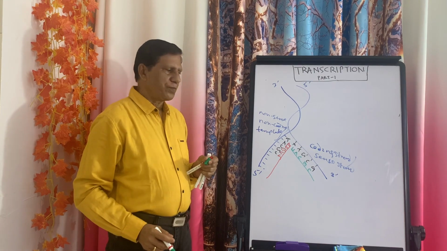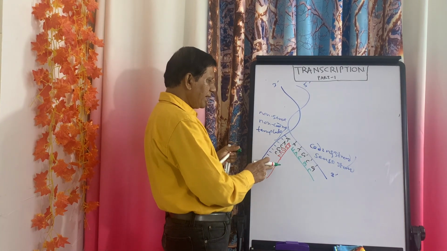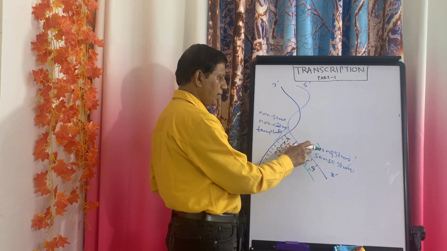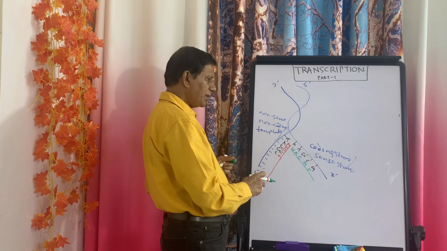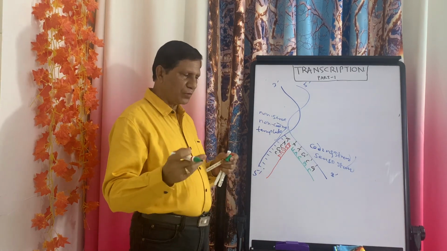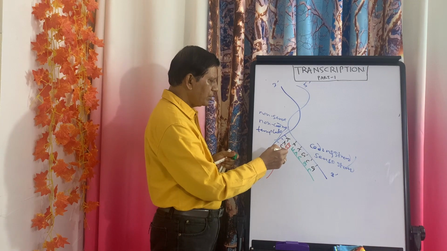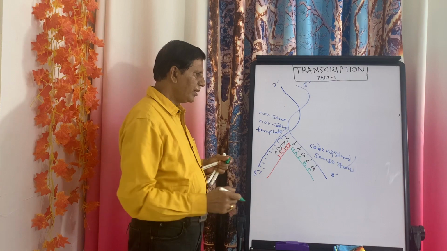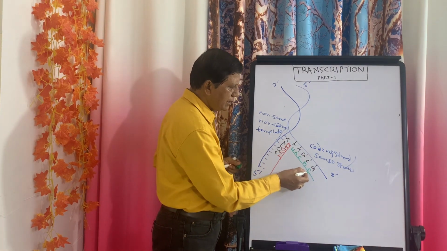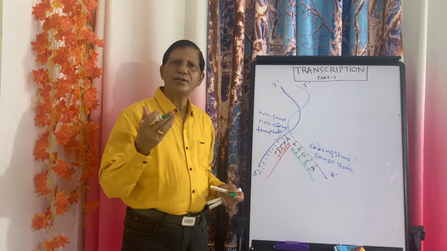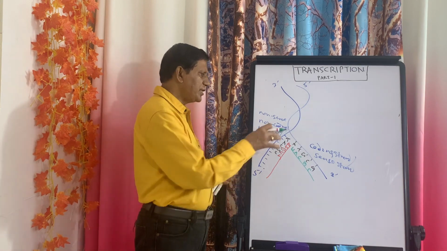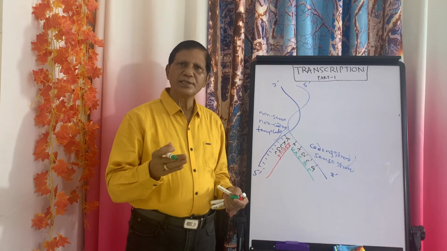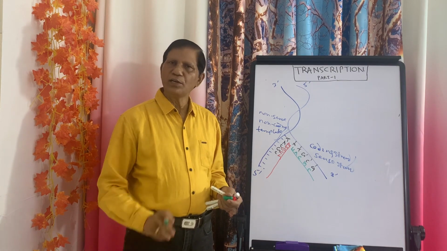Now you see what is happening. This mRNA is complemented to this DNA strand. This is complemented to this one. If this mRNA will translate into protein, then the codons are A, U, G, C, G, and so on. So it will give rise to one type of protein. The other one is U, A, C, G, C, and so on. It will give rise to a different type of protein. That means the same gene will give rise to different types of proteins, which is against the genetic law. That is one of the reasons.